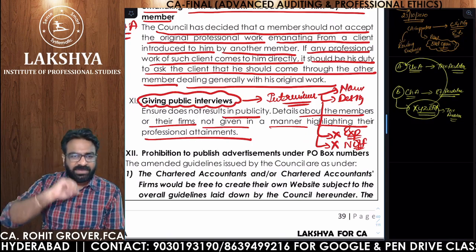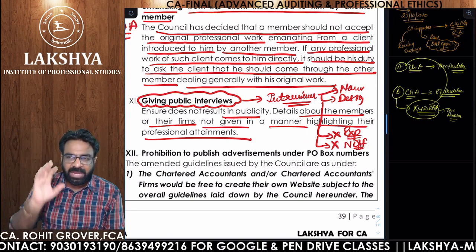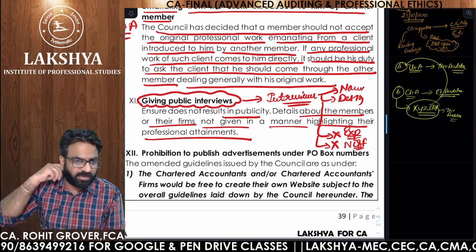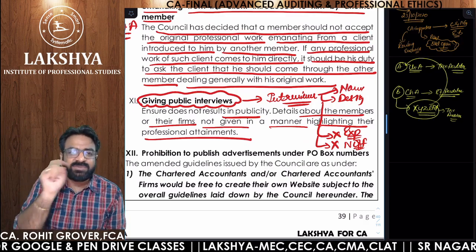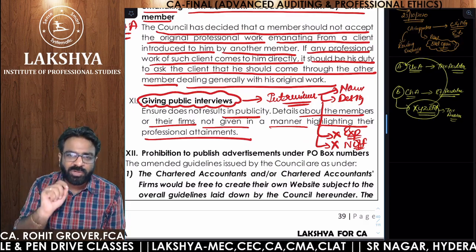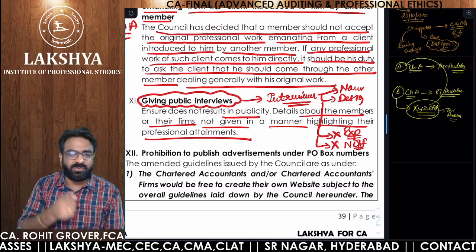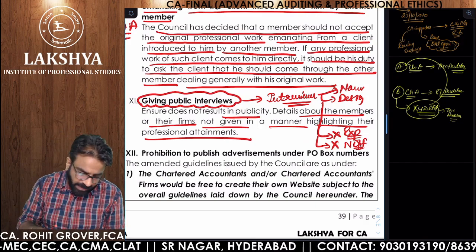Having 20 years of experience, having the firm name Grover and Associates, awarded as the best chartered accountant by the Telangana Association of Chartered Accountants. These kinds of things are not required. It means you told them, that's why they are saying it on TV. You told them to tell that, that's why they are saying it in the interview. So you are guilty of professional misconduct. Are you getting the point? Next one.